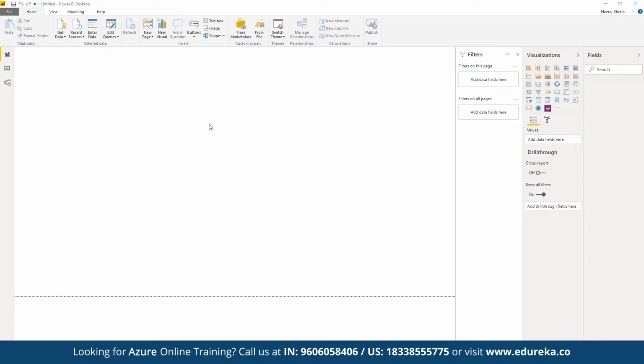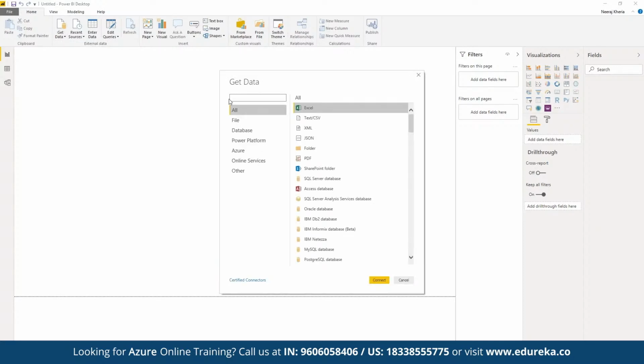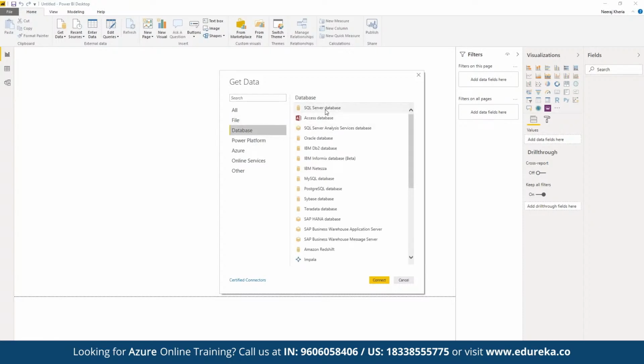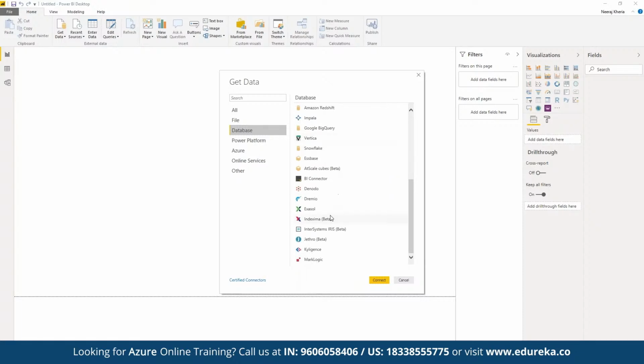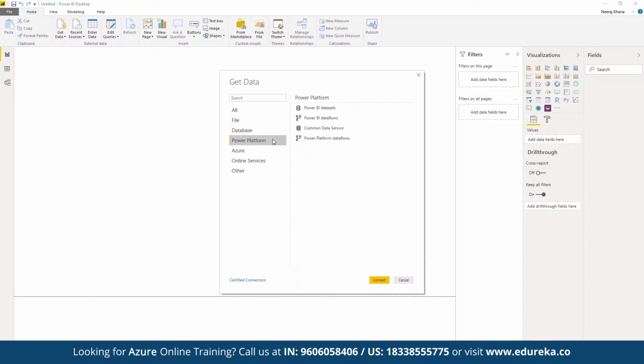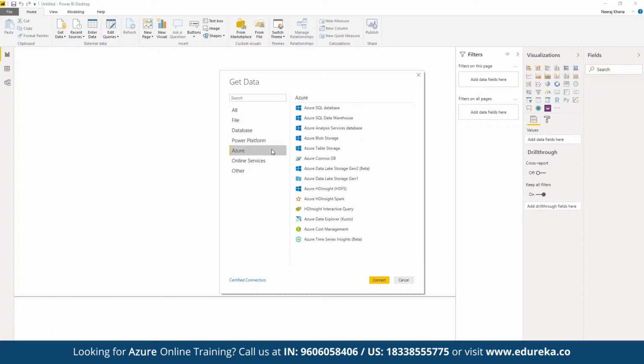If we click on More, we have data integration available from multiple platforms. Either we can import a simple CSV or Excel file directly, or if we have data stored in a database, we can have the data fetched from multiple data sources, including MySQL, Postgres, Teradata, IBM, Oracle database, Impala, Vertica. So we have multiple integrations available. We can make use of the Power Platform, since both solutions are offered by Microsoft. We have a direct integration available for the data solutions offered by Microsoft Azure that we can integrate this with.